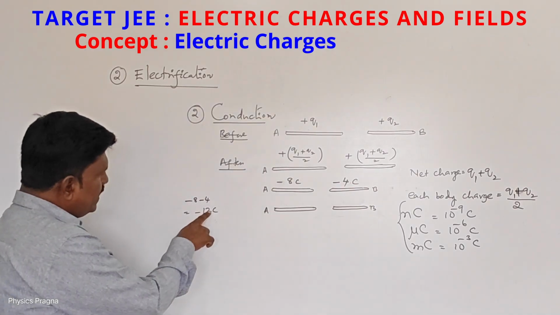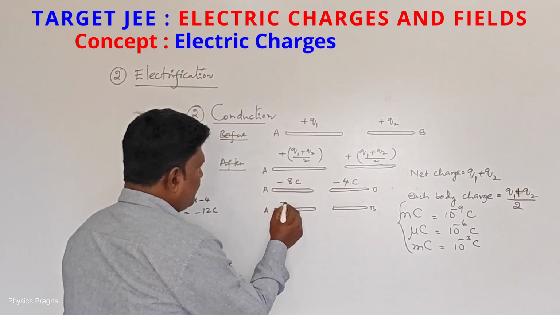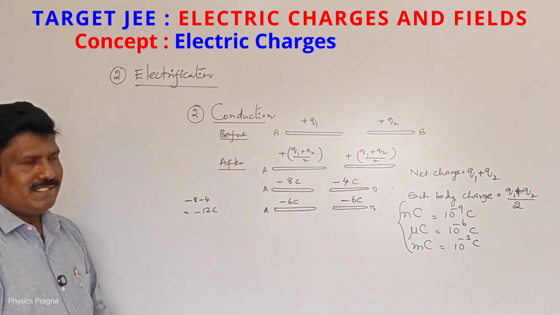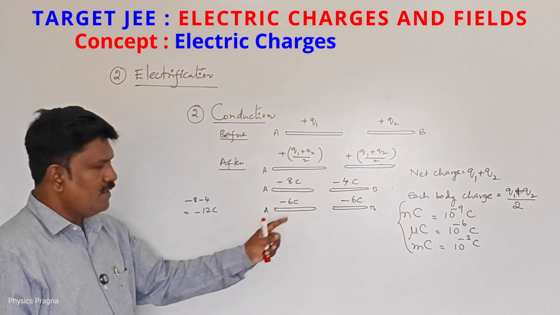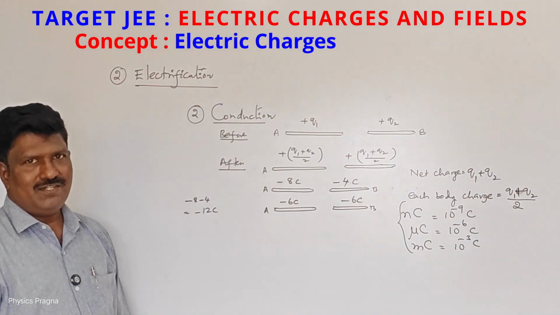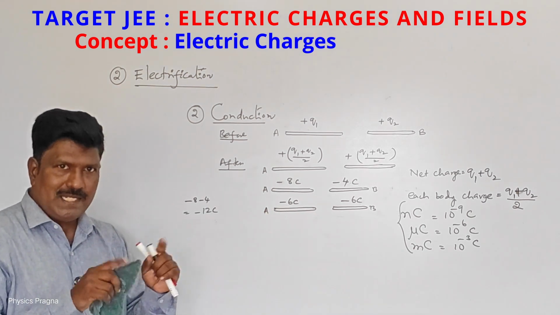Minus 12 by 2, minus 6 coulomb, minus 6 coulomb. See, the magnitude of charges is equal on both bodies and the type of charge is also equal. When conduction takes place, both bodies repel each other.